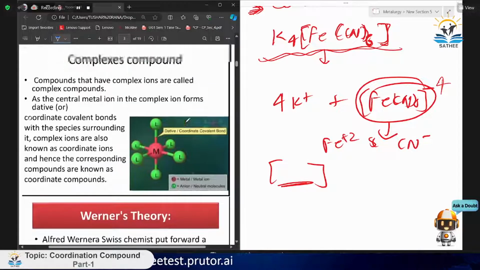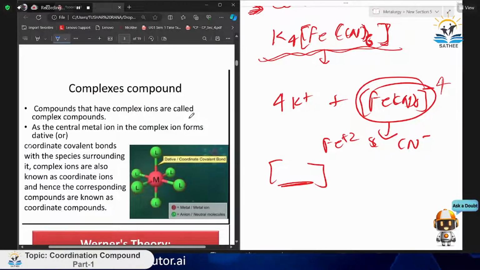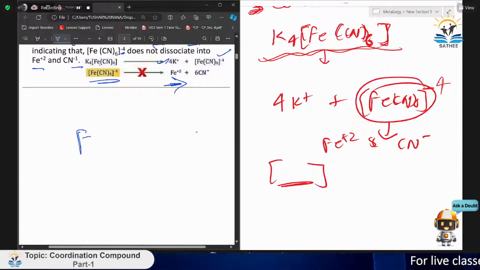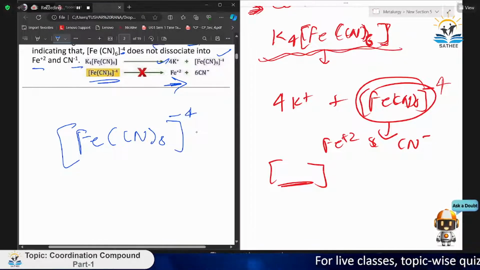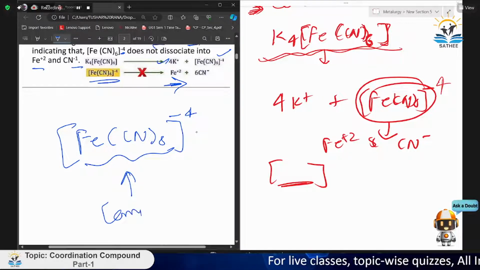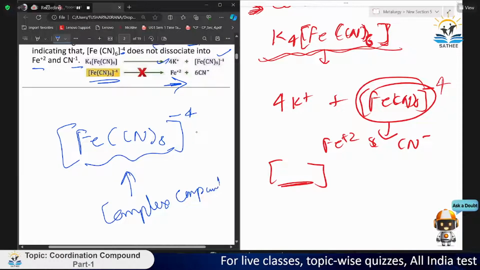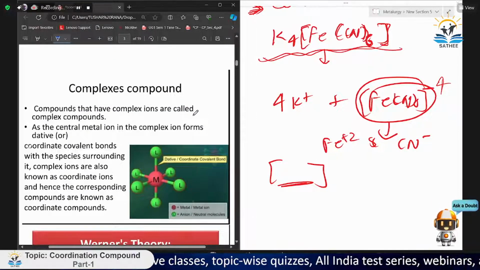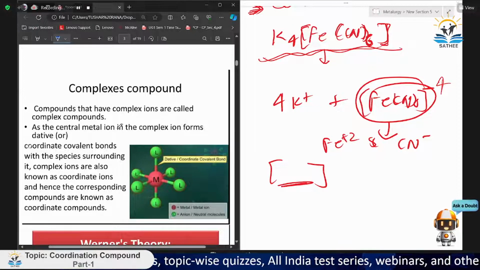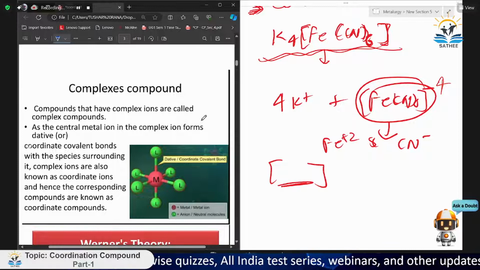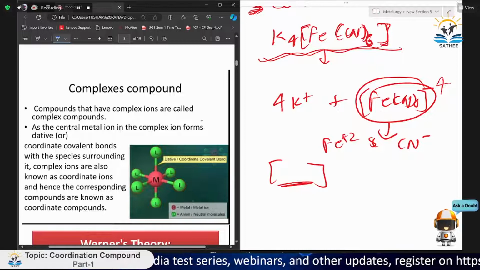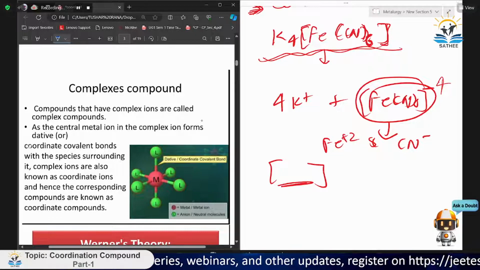Now, complex compounds. We have seen coordination compounds. Now, this complex compound is generally [Fe(CN)6] 4-. This is a complex compound. So, what are these complex compounds? Compounds that have complex ions are called complex compounds. The central metal ion in a complex compound forms dative or coordinate covalent bonds with the species surrounding it. Complex ions are also known as coordinate ions, and hence the corresponding compounds are known as coordination compounds.